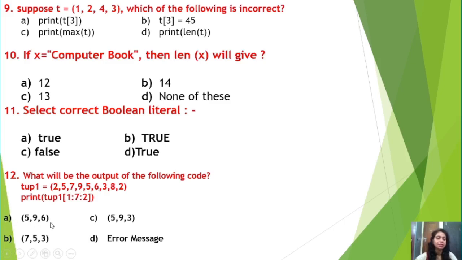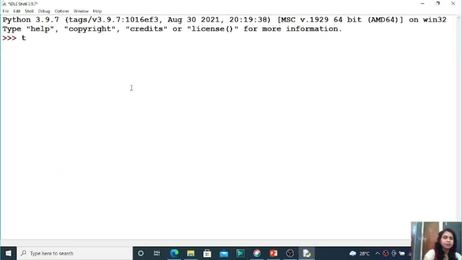Let us do the same practically, because this is a question having a step value. Right students, let us take a tuple t equal to any values, suppose 20, 30, 40, 50, 60, 70, 80, 90. Some number of elements I have stored in a variable t.